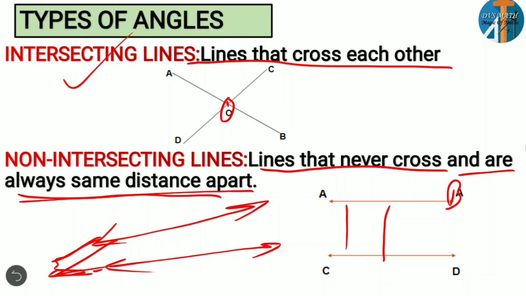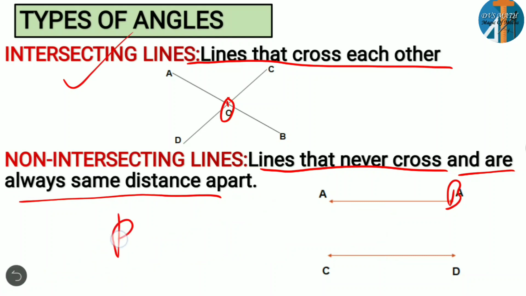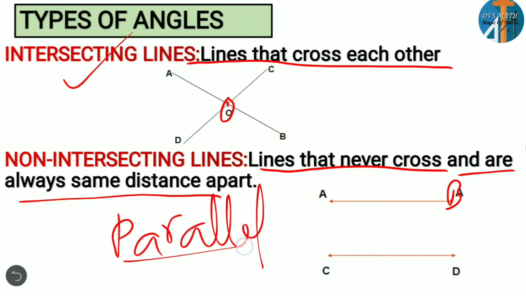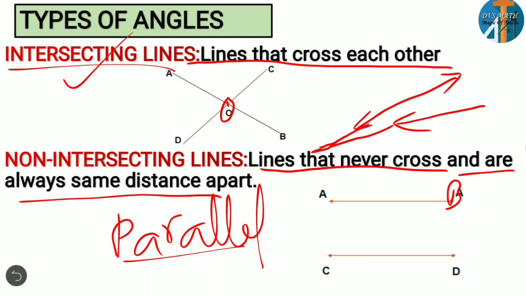The lines should be what? Parallel. They are parallel. So this is what you have to remember. Why do we have to have the same distance? Because if it is like this, look here, this is one line, and this is one line. If we extend this line, definitely they will meet at a certain distance. After that, if they join each other, they become intersecting. They have to be non-intersecting lines. They must be an equal distance apart. They will not meet each other at all, and in other words, we can call them parallel lines.